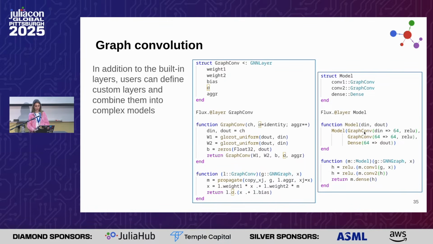So, for example, here you can create a model that has two convolutions and a dense layer, so a classifier. As before, you create the constructor and then the forward pass. In this case, the example is with Flux, but similarly, you can create it in the Lux ecosystem.